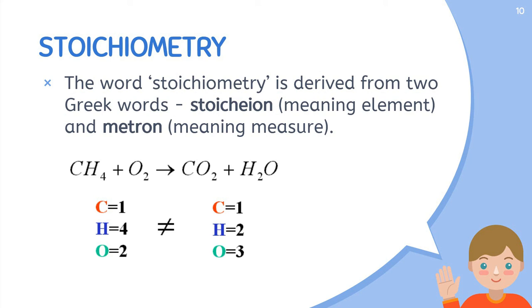However, the number of hydrogen atoms on both sides will be different. Similarly, oxygens are also different. So this method of measuring elements is known as stoichiometry. It is also useful in balancing chemical equations: if we get the number of atoms, we can multiply the numbers and balance the chemical equation. This is known as stoichiometry.